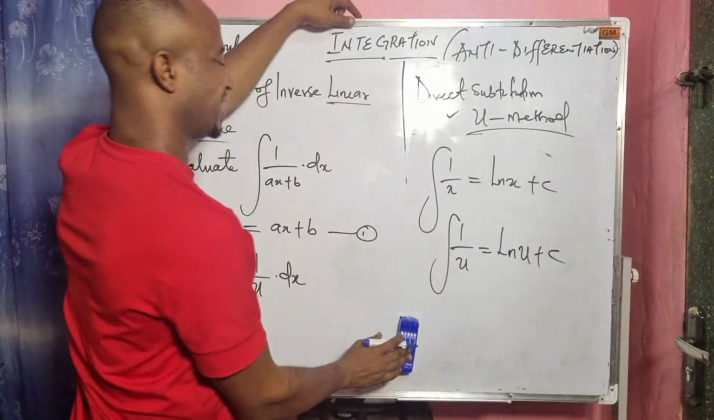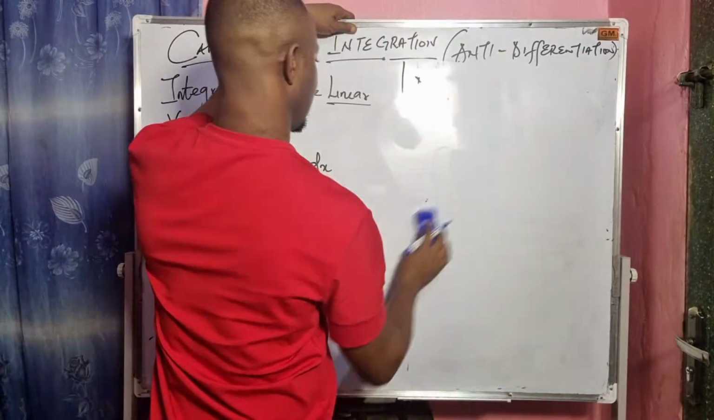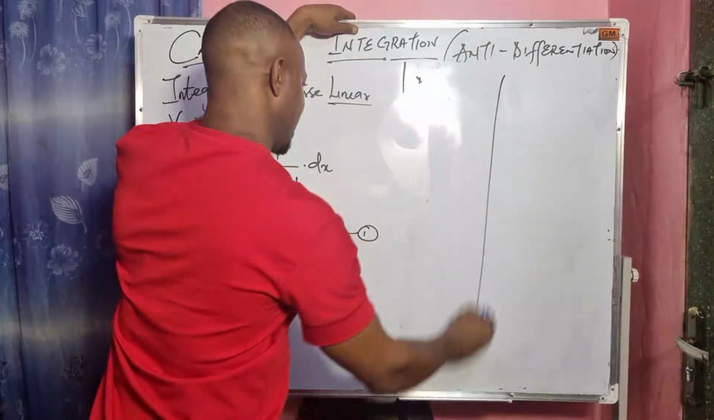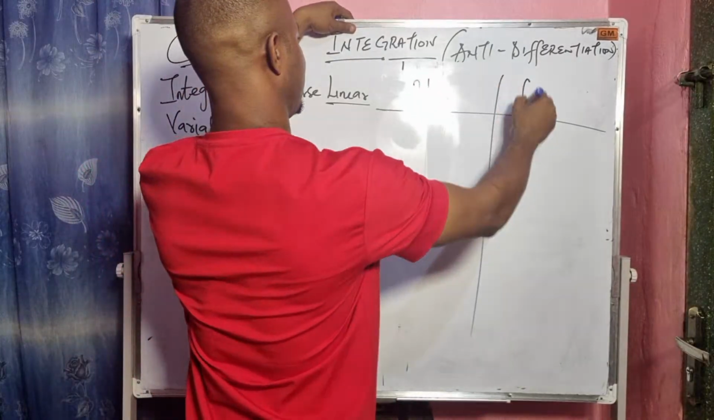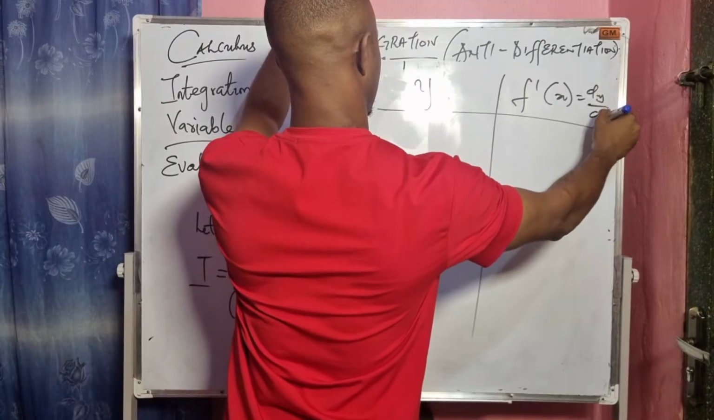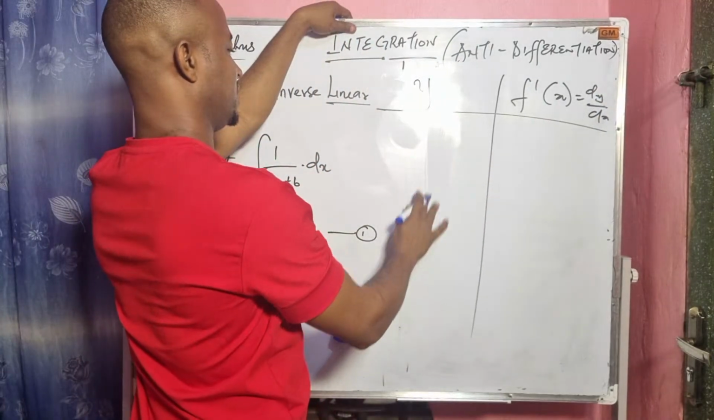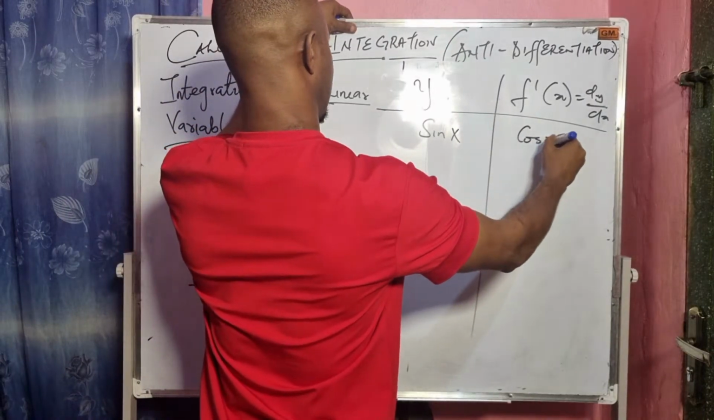c. Don't forget that in differentiation, we have a table of differentiation, right? If I have y and I have f prime of x, which is the same as dy over dx, we say if we differentiate sine x, we have cos x.